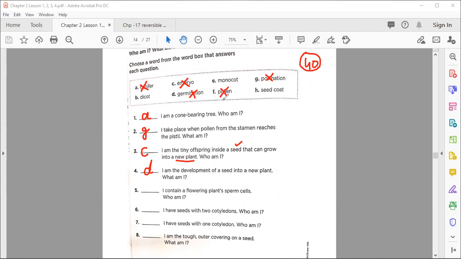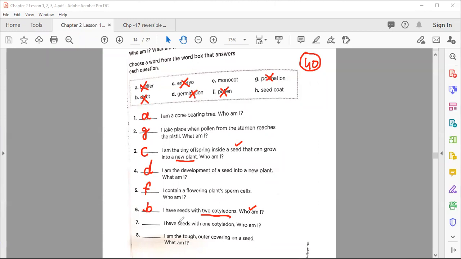Okay, so option F is the correct answer. Now, number six: I have seeds with two cotyledons. Very easy. Two cotyledons. Who am I? So if two, that means dicot. So B is the correct option.